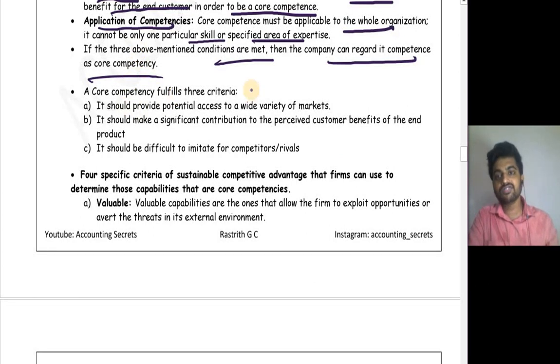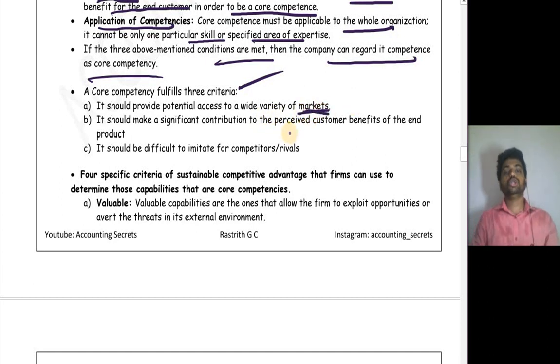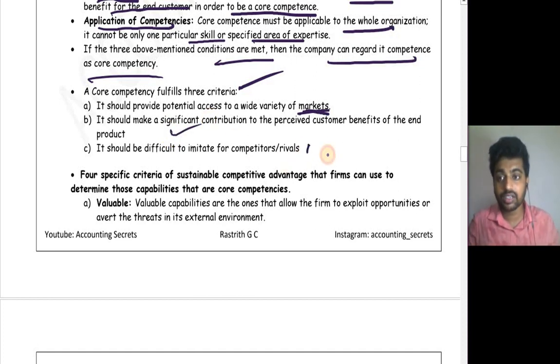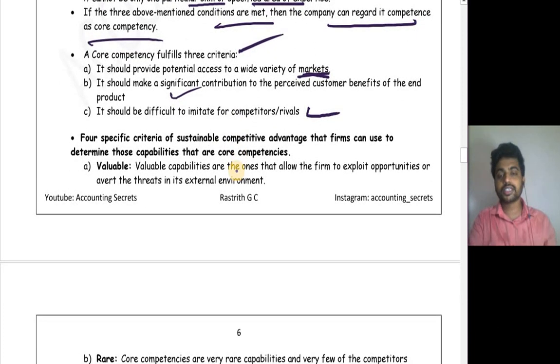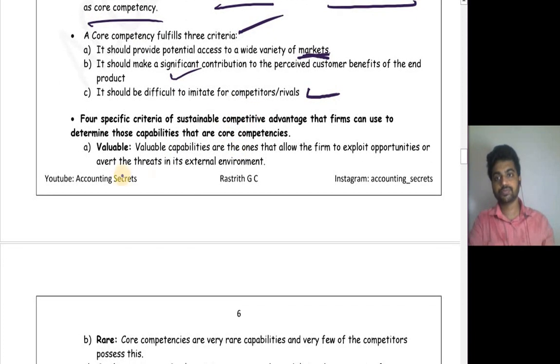Okay, a core competency fulfills 3 criteria. It should provide potential access to a wide variety of markets. So your core competency should provide potential access to a wide variety of markets. It should make a significant contribution to the perceived customer benefits of the end product. That is giving a full benefit to your customer. It should be difficult to imitate from the competitors or rivals.